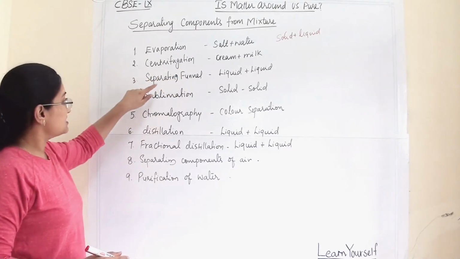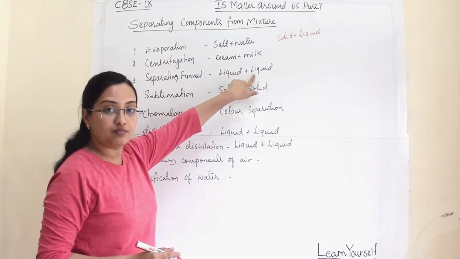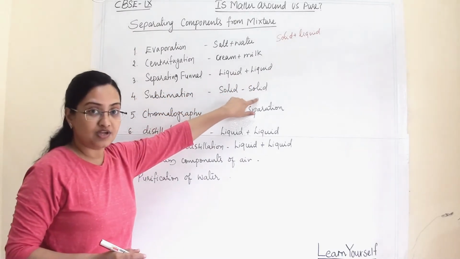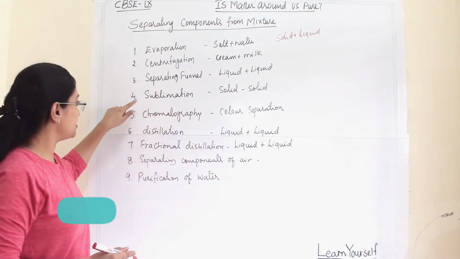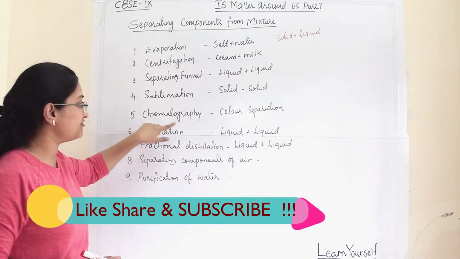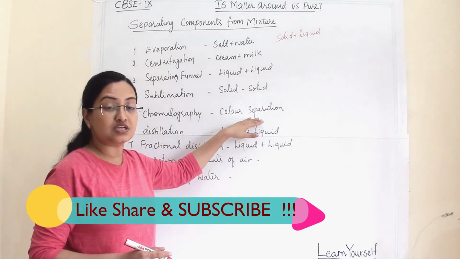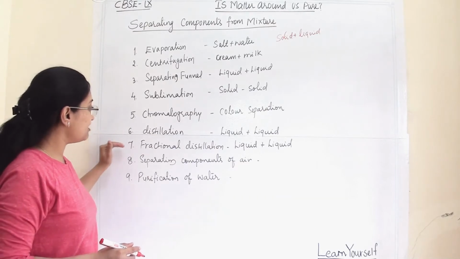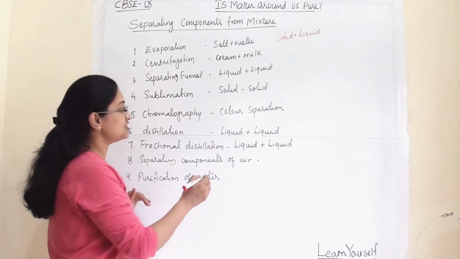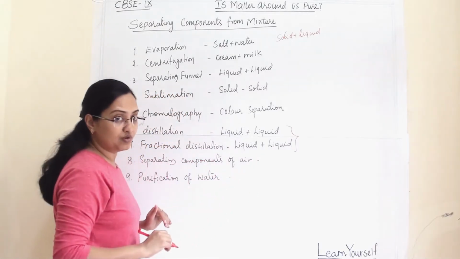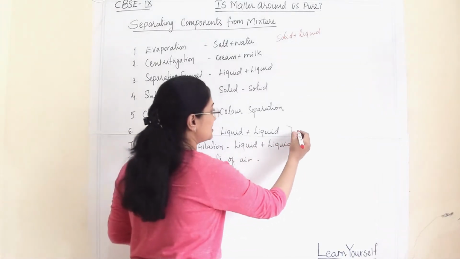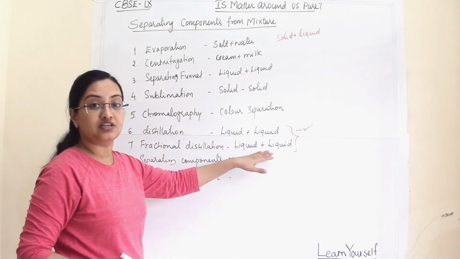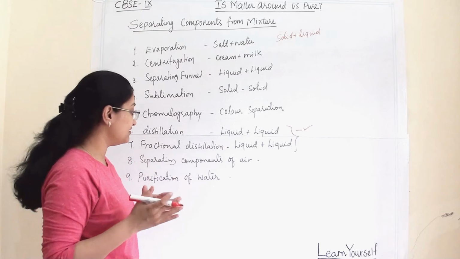The third is the separating funnel, with which we are going to separate a liquid mixture. Sublimation, that is, a solid mixture we are going to separate through sublimation. Then the technique is chromatography, which we use to separate the colors of ink. Then distillation and fractional distillation we use to separate two-liquid mixtures. In this, distillation is for miscible liquids and fractional distillation is for liquids whose boiling points are near.